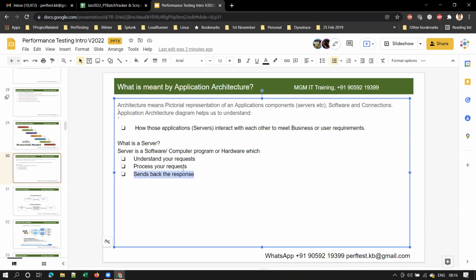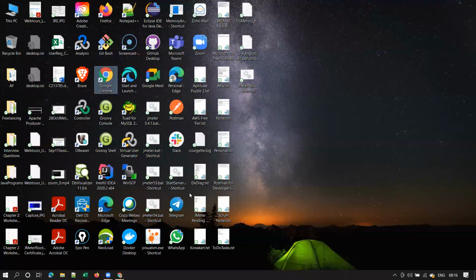So few of you have installed the sample application, isn't it? I shared one sample application with a few of you. Yes or no, guys? Those who attended the second demo session, I shared the WebTools application and made you install it, right? Yes. So let me show you that.